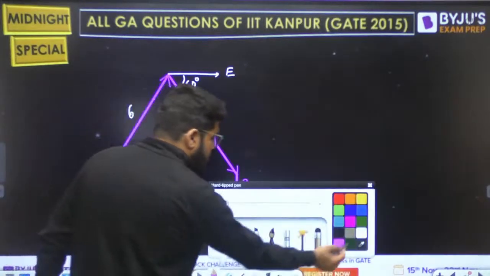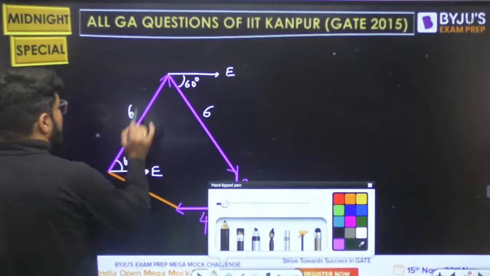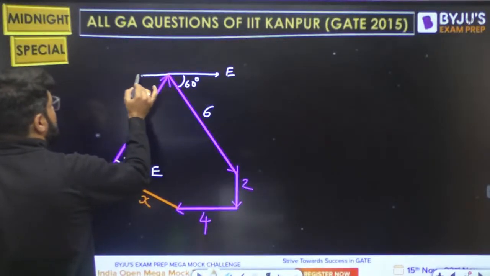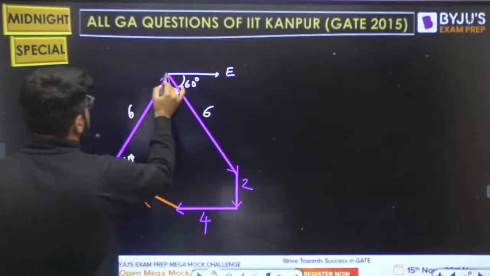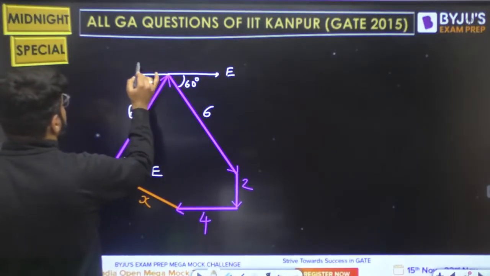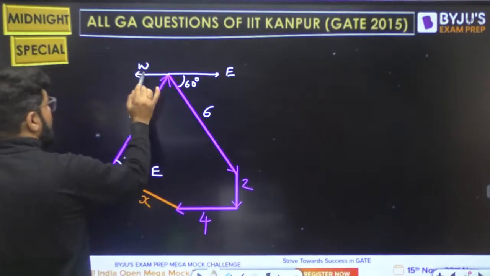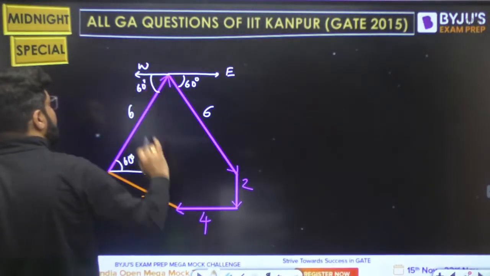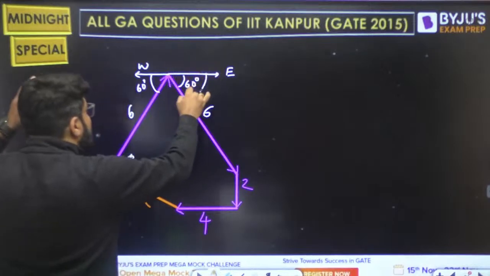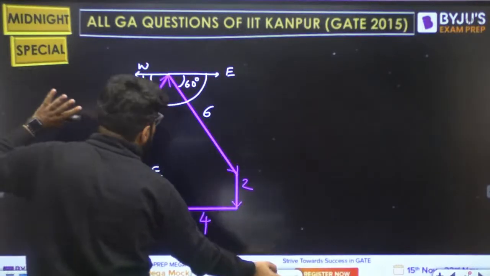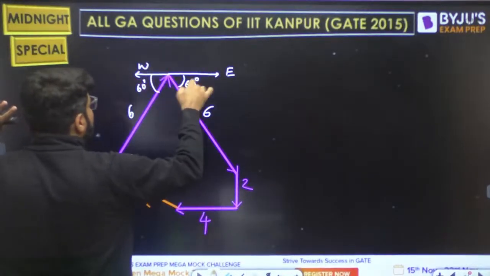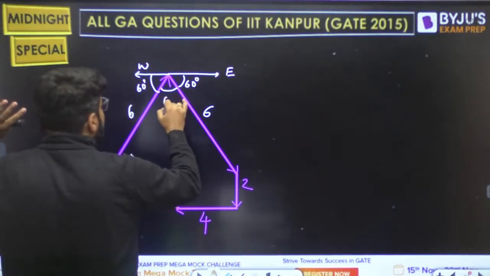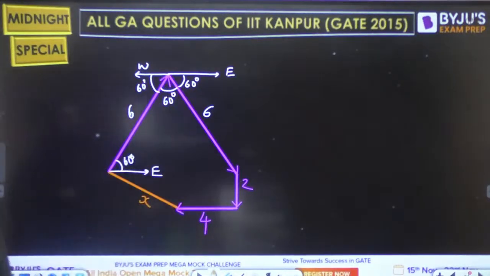Now, very simple logic says that because of the parallel lines, let me draw this horizontal line, whether it is east or west, पूरा ले लेते हैं, so this one will be the west, but these two are parallel lines because both are horizontal, so this becomes the alternate angle. This is also 60. Now total angle of a line is 180 degree, na? This is the supplementary angle of a line, so 60 gaya, so this is also 60 degree.